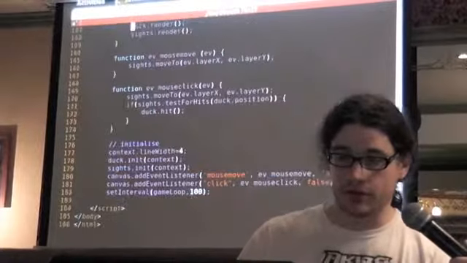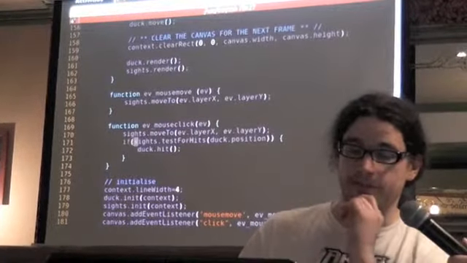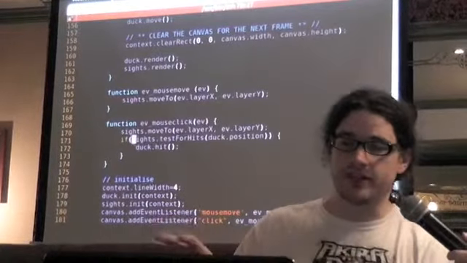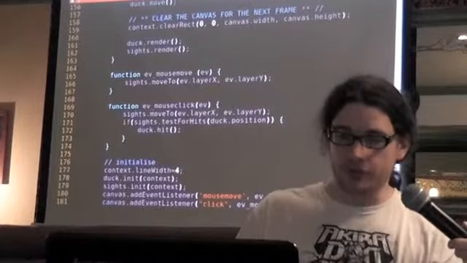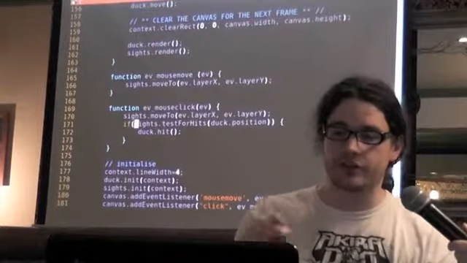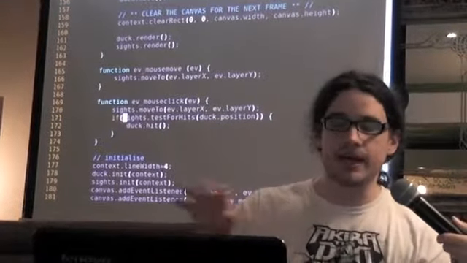Okay, so instead of having all that stuff that's just, is this near this, is that near that, is that in this radius, I am a Dalek sort of thing, we've said sites.test for hits. Now the sites knows how to test for hits for a point, a duck's position, and if it is, you send a message to the duck.